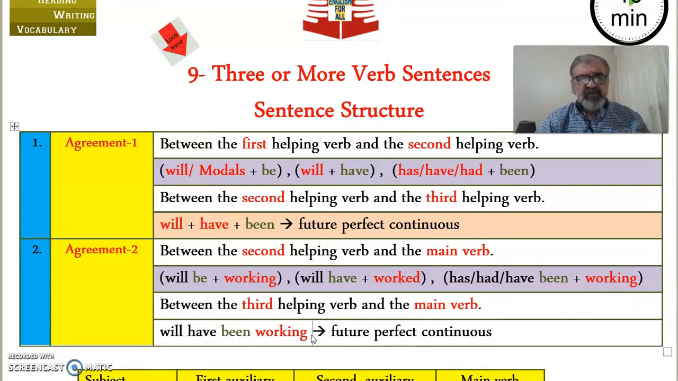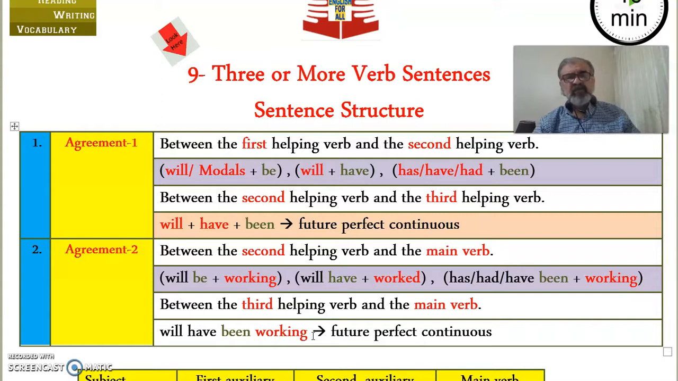Let's say that someone has been working in a company for more than, let's say, 30 years. Next December, the end of this month, he will have been working in that company for 30 years. That's what he says about himself. Someone might ask him, you've been in this company for a long time. He says, yes, by the end of this month, December, I will have been working in this company for 30 years. I think I'm going to retire.